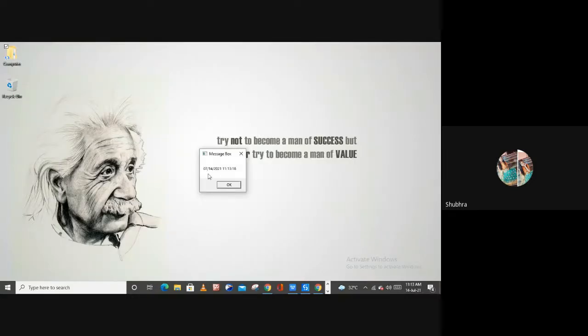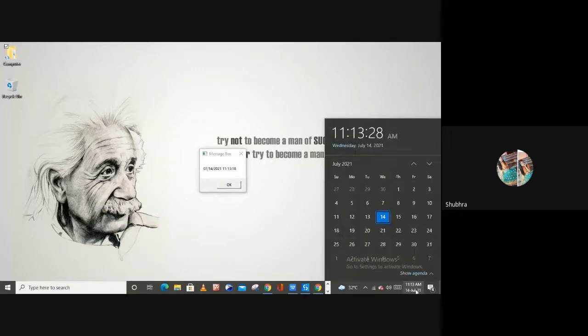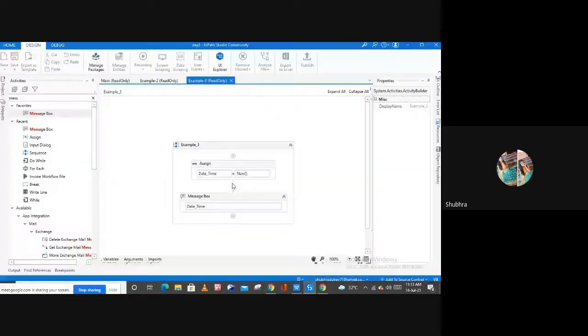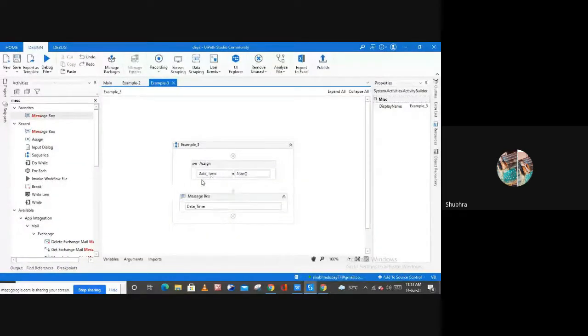So as you can see, we haven't used any string type, but my message box is now displaying the date, which is the current date, right? And the time is 11:13:18, the time at which this message box appeared. So this is how you can use your date time variable. Now let me show you what else you can do here.